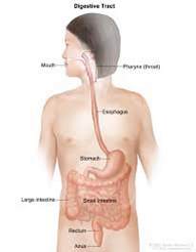Types of stomach cancer. Adenocarcinoma. This is the most common type of stomach cancer, originating in the glandular cells of the stomach lining. It accounts for about 90 to 95% of all stomach cancers.